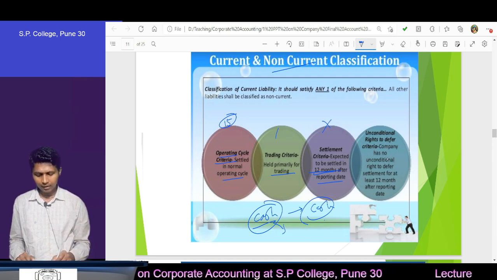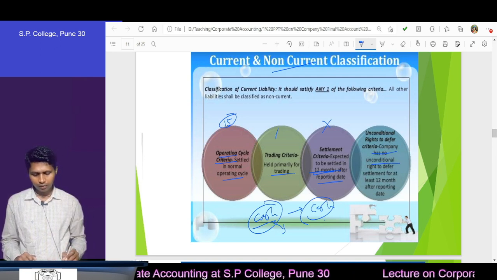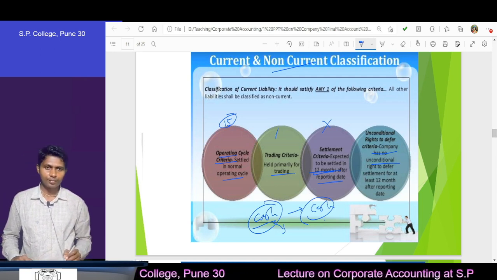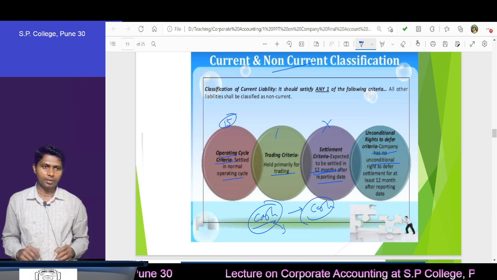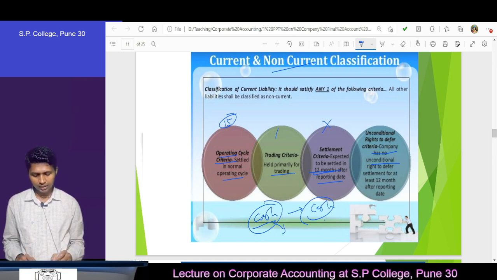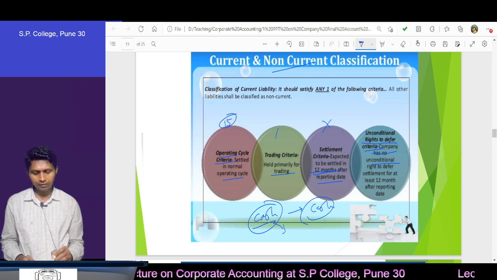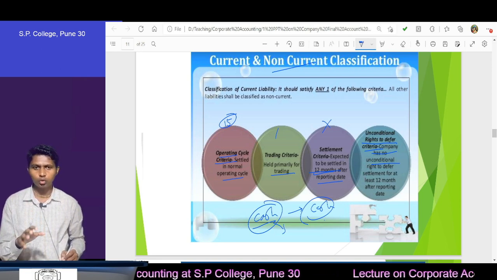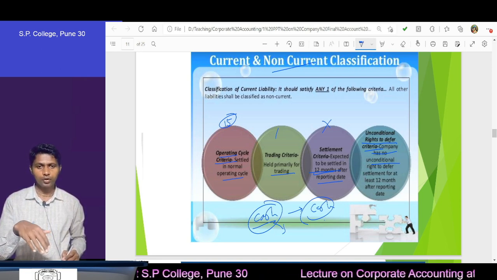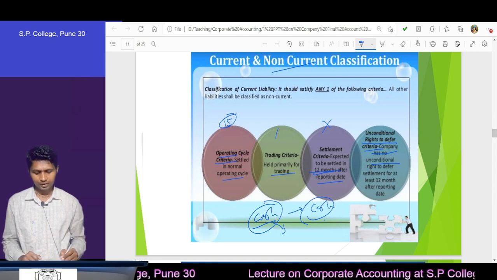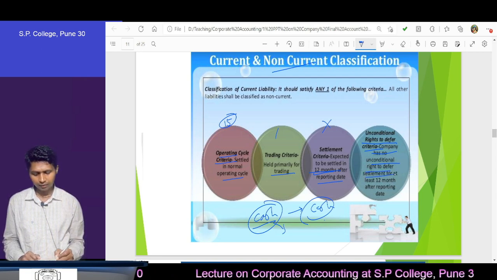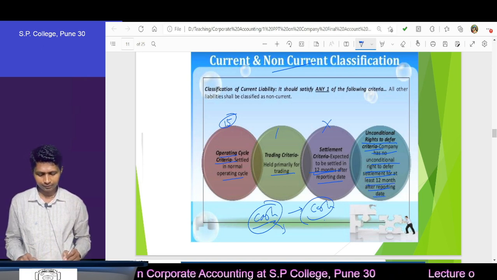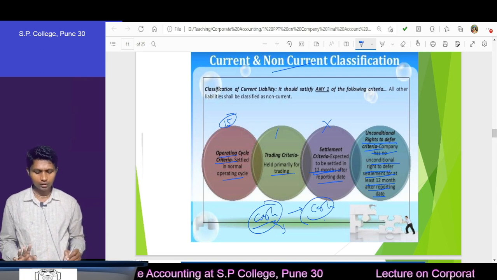Unconditional right criteria: if no restrictions are there on a particular item, what they are saying is an unconditional right to deferment. If you have the right to defer at least for 12 months after the reporting date, then that will become non-current.